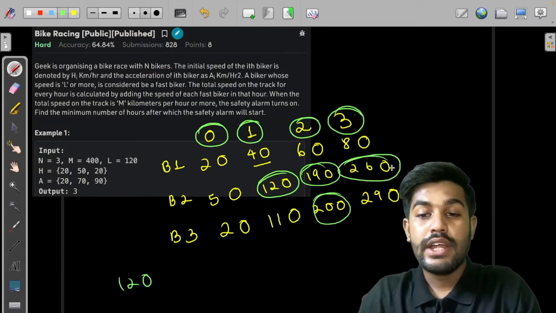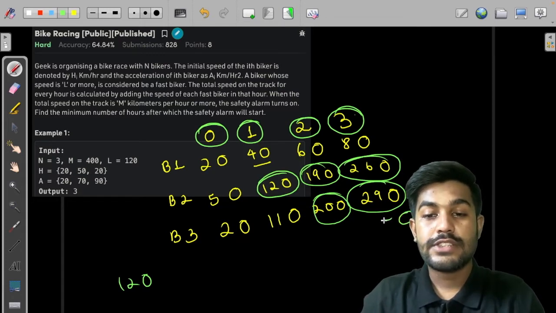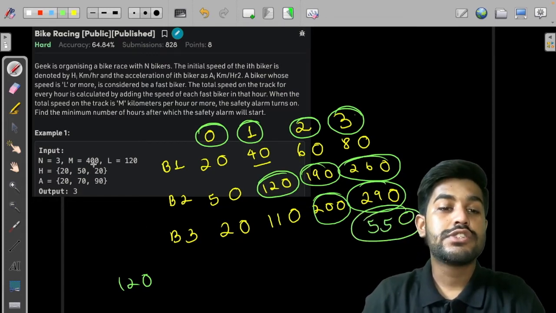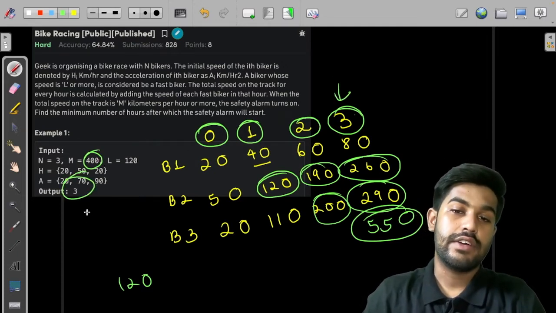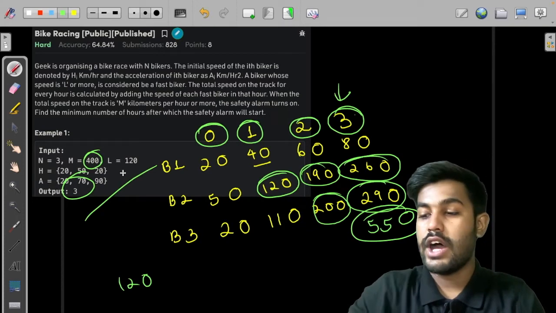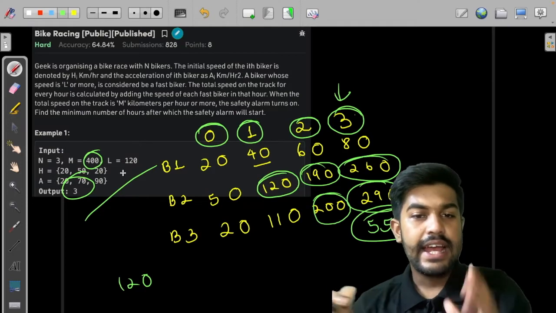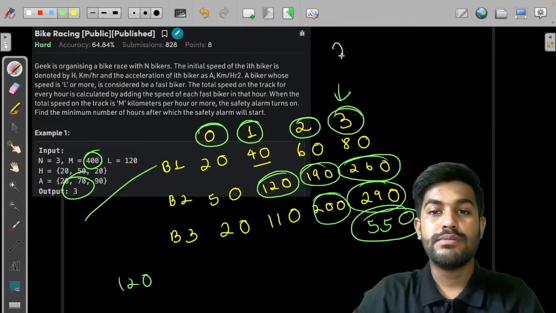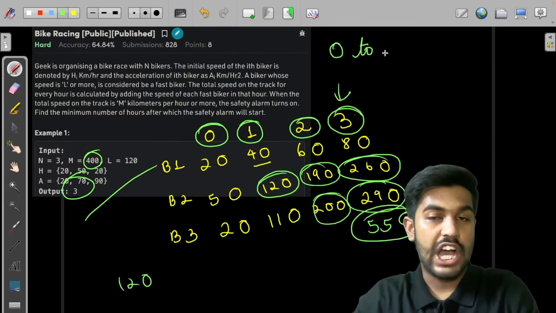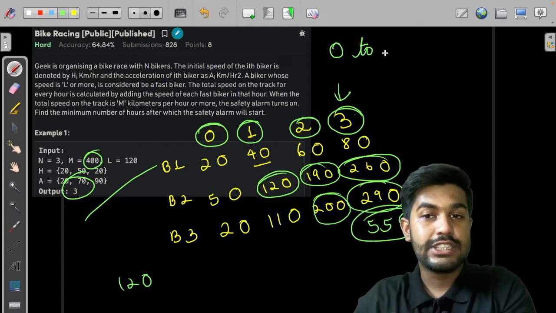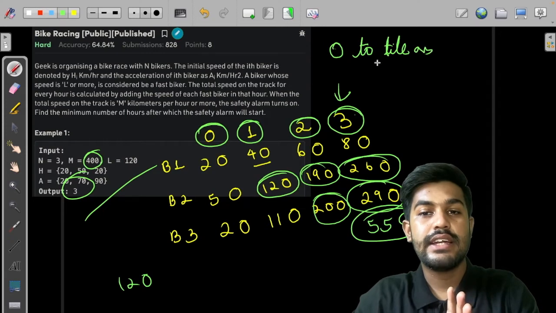If we go to this point, this is 550, which is much more than 400. That is why the safety alarm would turn on at the third hour. Fair enough. This is how the output of 3 is coming. So we can see by evaluating the test case that if we start from the 0th hour and keep incrementing forward, checking for each hour, the first point where it is true would be our answer.